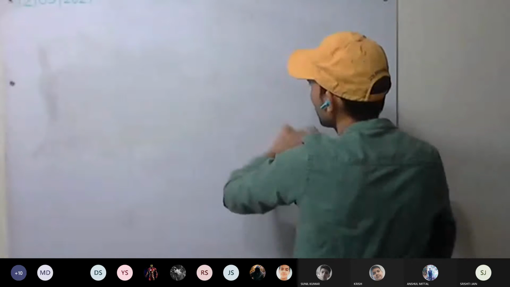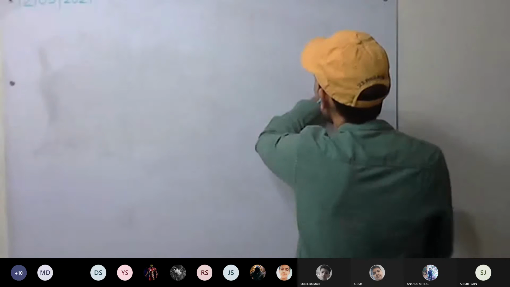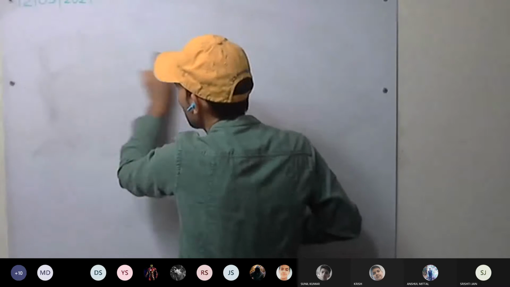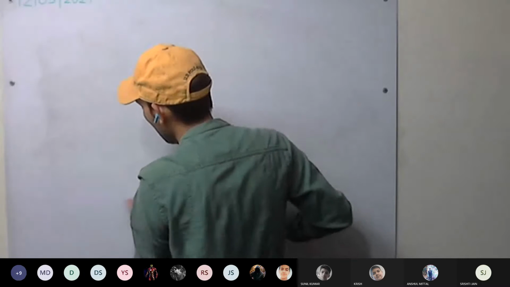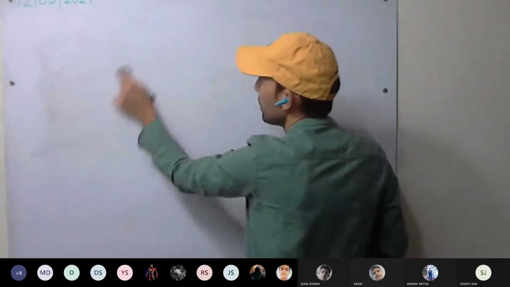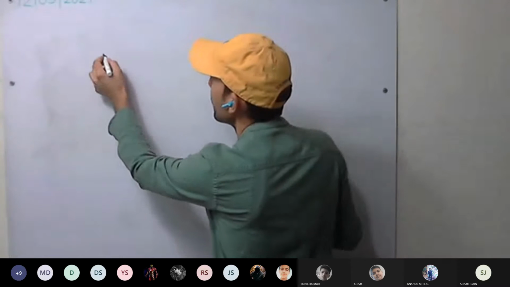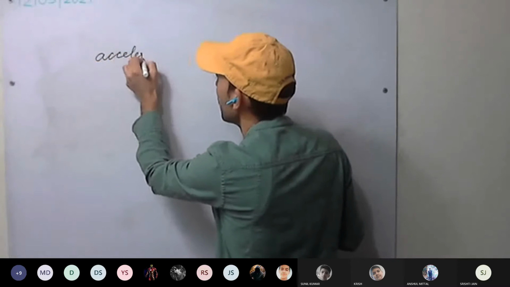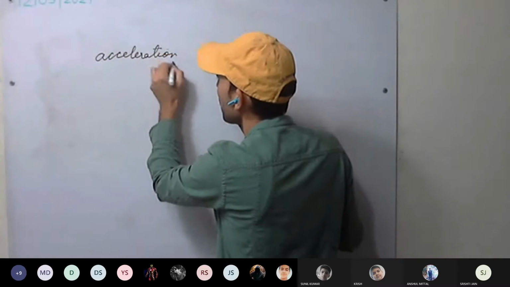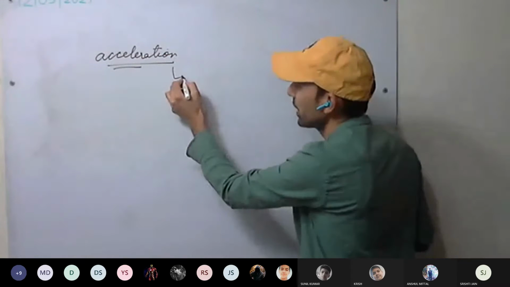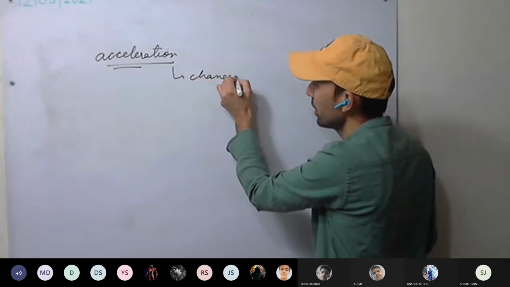So velocity we have discussed, rate of change of displacement with respect to time. Now acceleration is rate of change of velocity with respect to time. The definition is there. So a body is said to be accelerating when there is change in velocity.